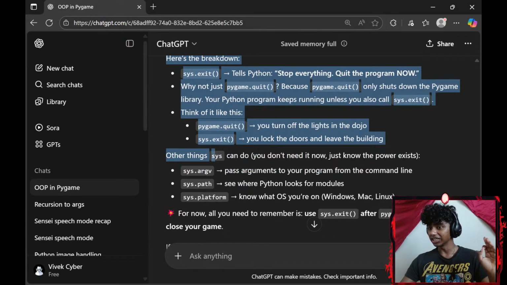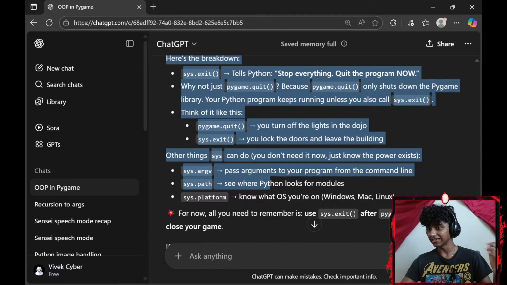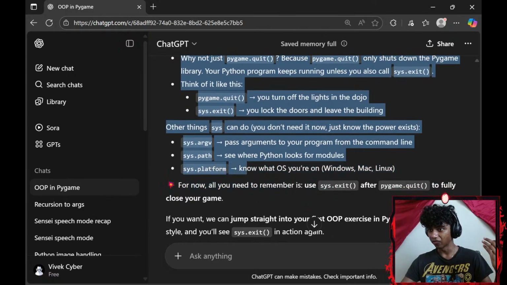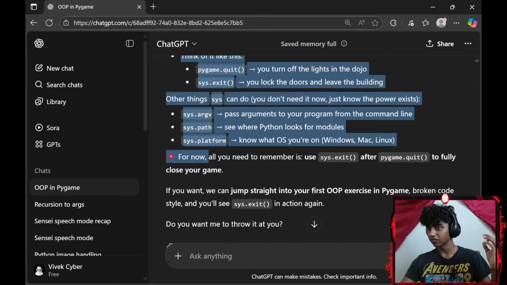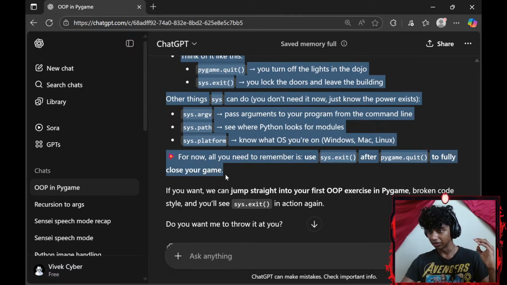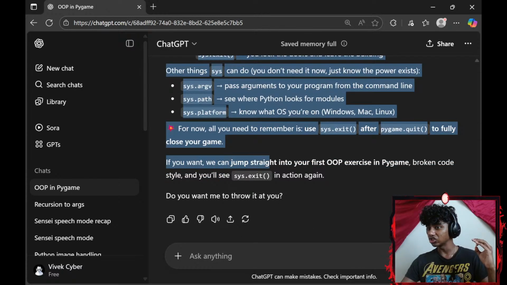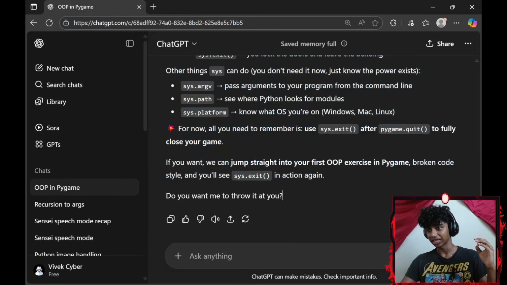Okay. Other things sys can do, okay? You don't need it now, you just need to know the power of exit. Sys.argv passes arguments to your program from the command line. Sys.path shows where Python looks for modules. Sys.platform knows what OS you're on, okay? Windows, Mac, Linux. For now, all you need to remember is sys.exit after pygame.quit to fully close your game. If you want, we can jump straight into your first object-oriented programming exercise in Pygame, broken code style, and you'll see sys.exit in action again.